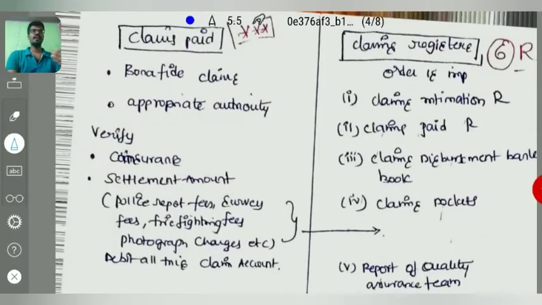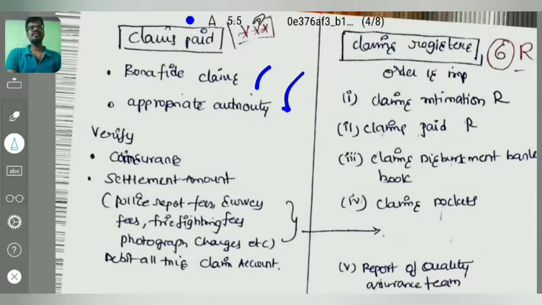Now, claims paid and claims registered. What are the points the auditor needs to verify regarding the claims paid? Whether the claims are bona fide claims or not, whether they are genuine claims or not. That thing the auditor should verify. For example, the claimant will go to the insurance company and say, I have incurred a fire accident in our company. Then the approval of the claim shall be done by the appropriate authority. That the auditor needs to verify.